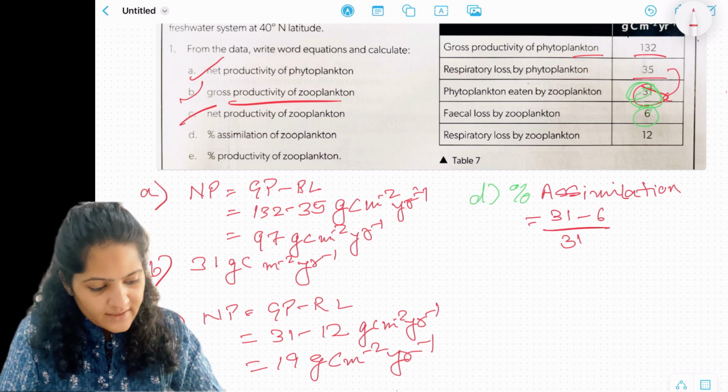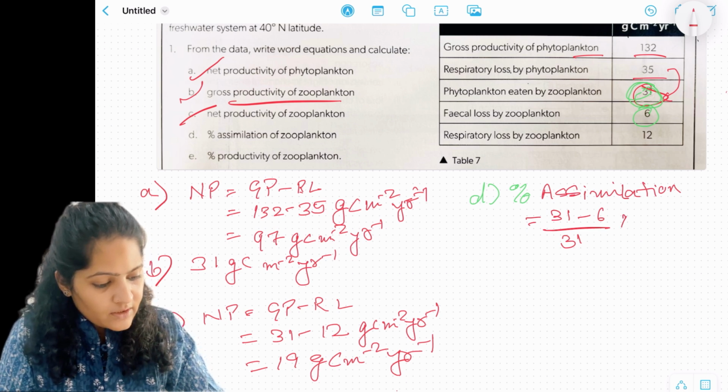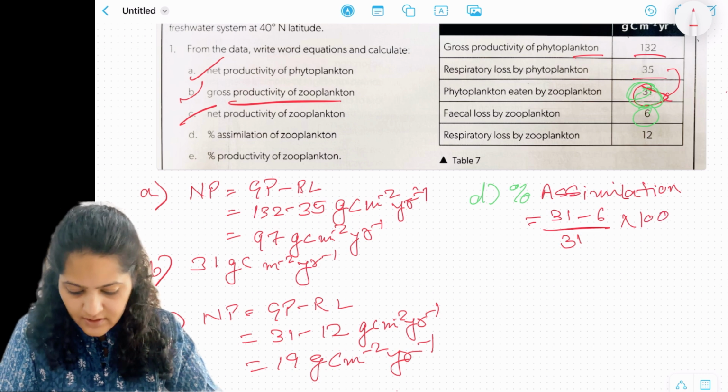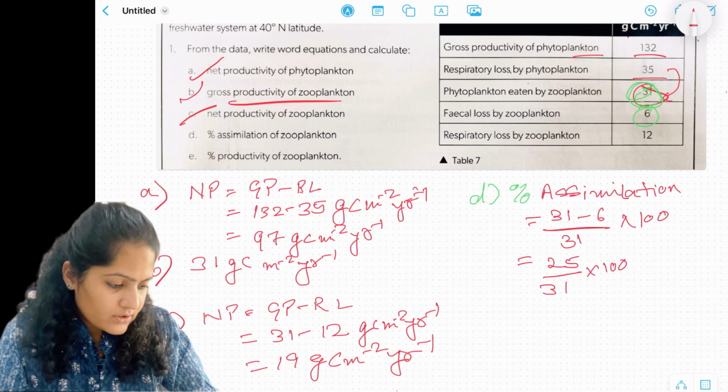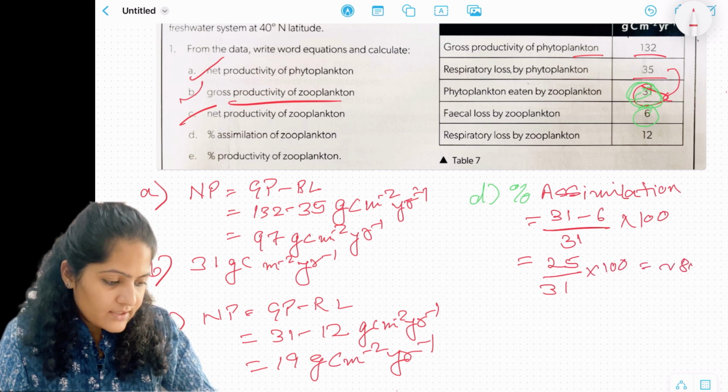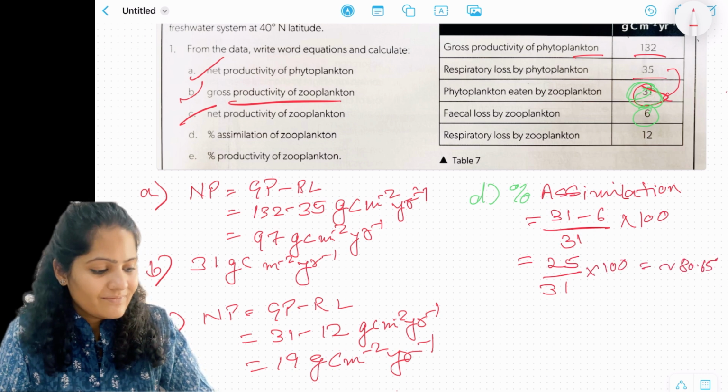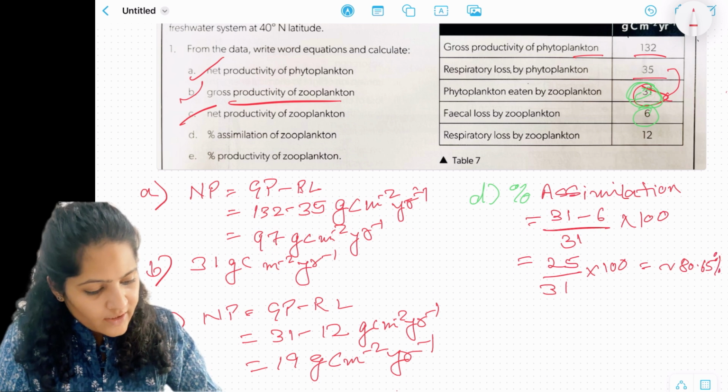So 31 minus 6 divided by 31 times 100 will give you the percentage, which comes to 25 by 31 times 100, which is approximately 80.65 percent. Okay, let's go to the E part.